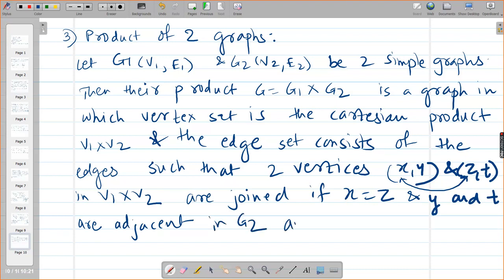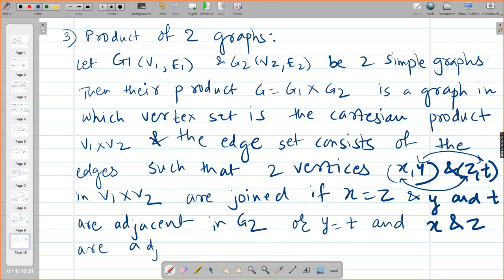Okay, और second condition क्या है? This second elements are same. Or y is equal to t and x and z are adjacent in G1. Very easy it is.